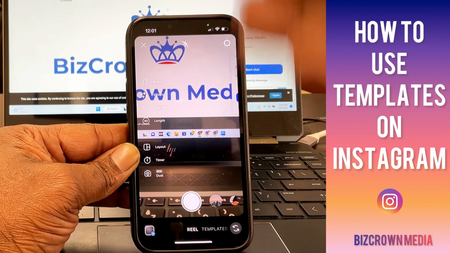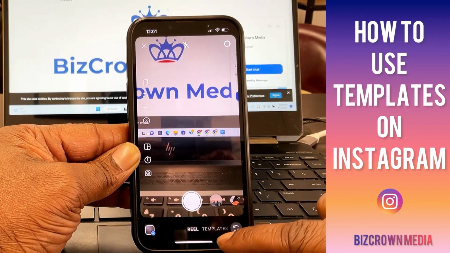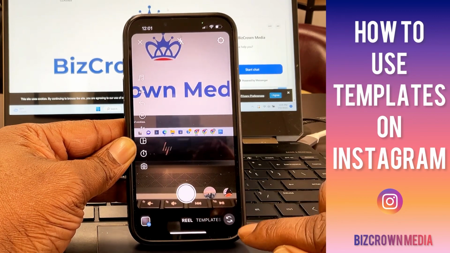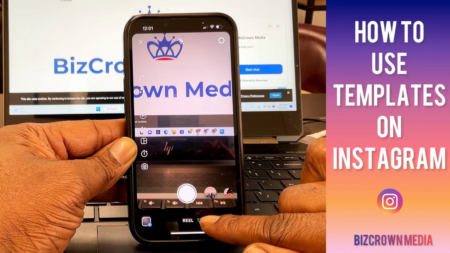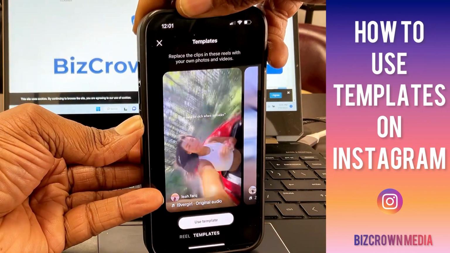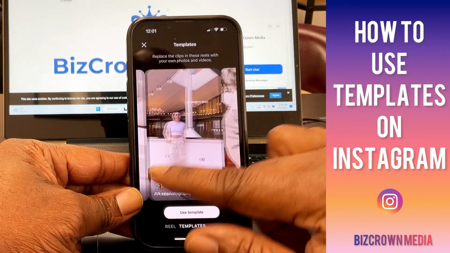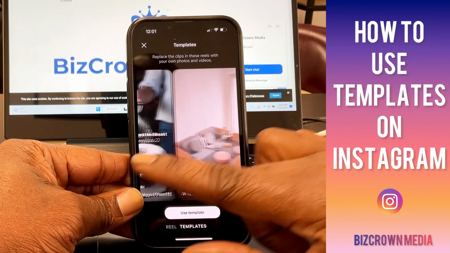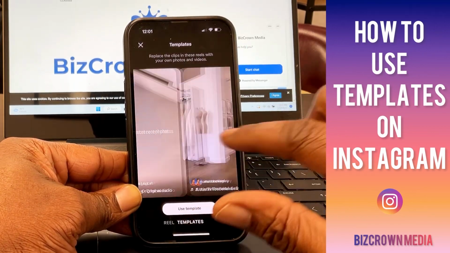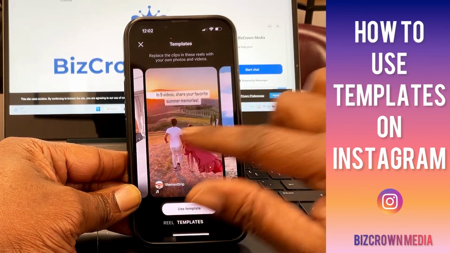Now, as you can see, you have your screen here to capture your content and whatnot, but what you want to do is go to templates. It's hidden under here, but that's what you want to pick if you are looking to access templates. So let's pick that right now. And as you can see, right when you pick it, the music comes on. Based on what you pick, there's different songs. And these are all the different templates that you can use. So many that you can customize to your liking in so many different ways. And we'll show you how.